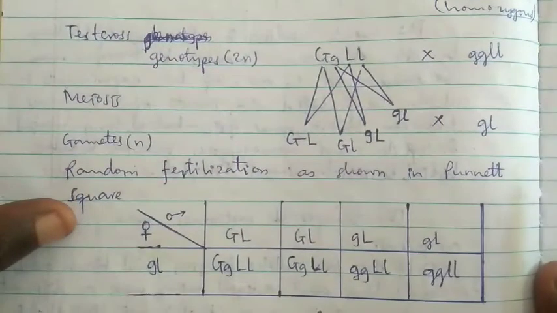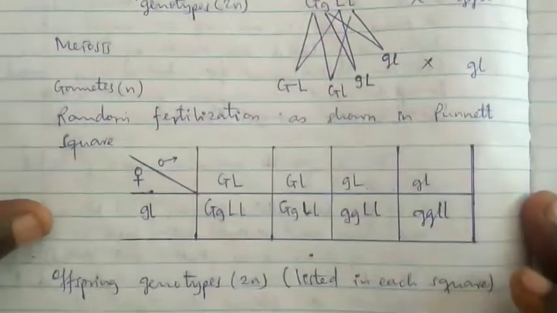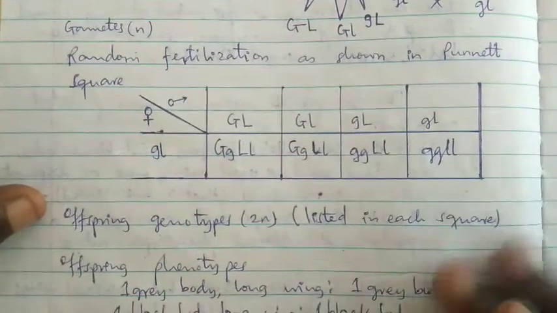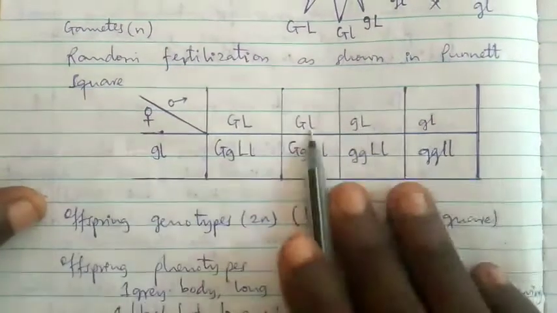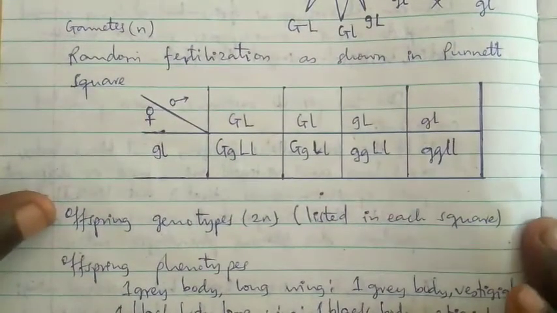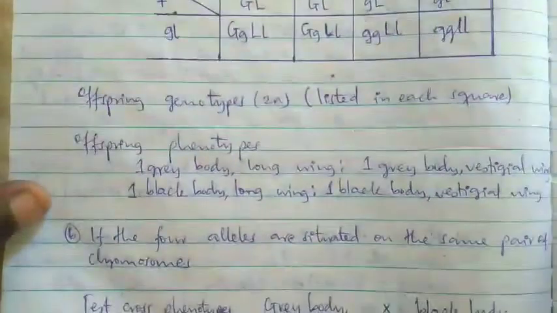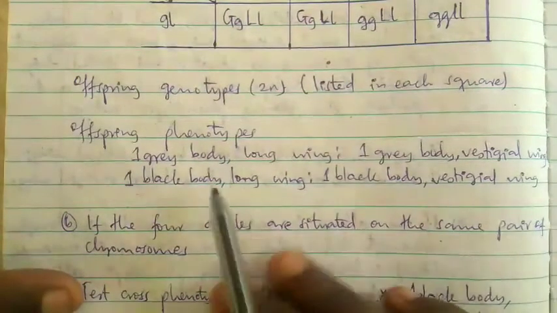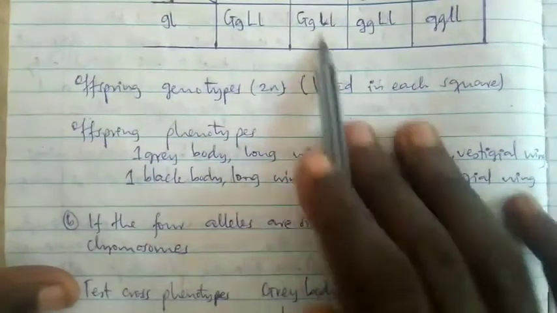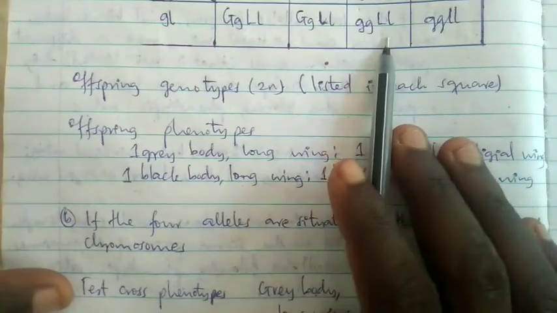Kwa hiyo huku tutakuwa tuna gametes 4, kuna gametes ambazo zinafanana. So there is no need of putting all four gametes while the results will be the same. So naweka pale capital G capital L, capital G small l, small g capital L. Tunaweka huku na huku, unaona bwana, offspring genotypes ambao ni 2n illustrated in each square. Unaona, one gray body long wing, huyu hapa ni gray body short wing, huyu ni black body long wing, huyu ni black body vestigial wing.